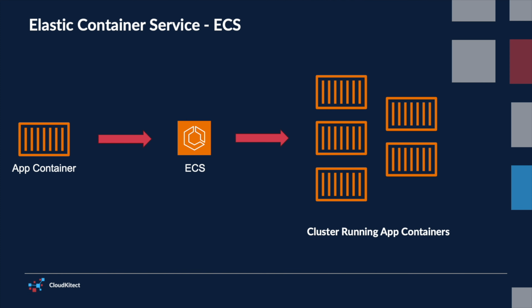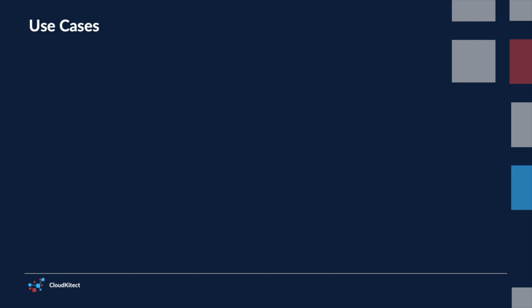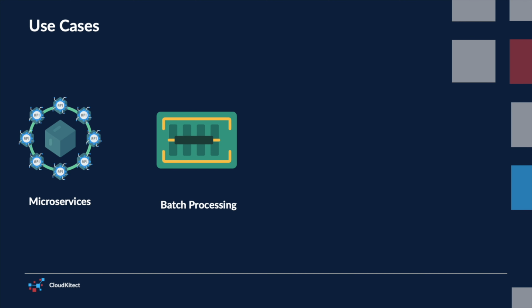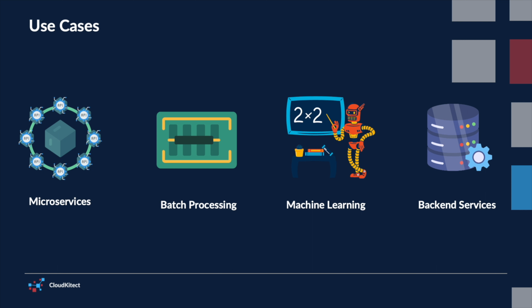Elastic Container Service, or ECS, is a highly scalable, high-performance container orchestration service that supports Docker containers and allows you to run and scale containerized applications on AWS. ECS eliminates the need for you to install, operate, and scale your own cluster management infrastructure. ECS is widely used for microservices architectures, batch processing, machine learning applications, and backend services, among other use cases.